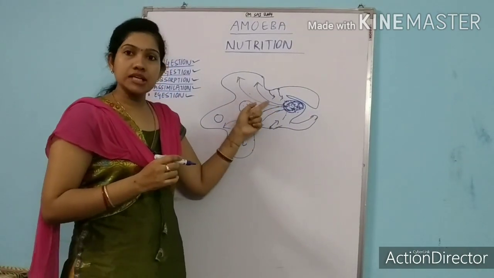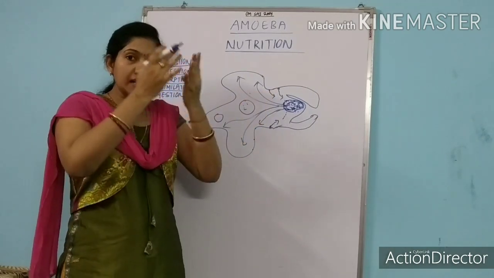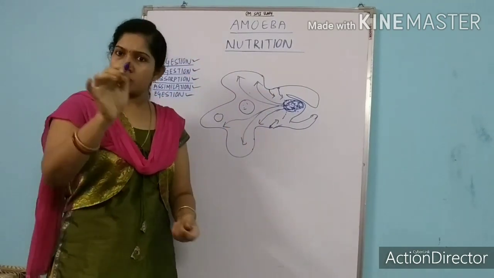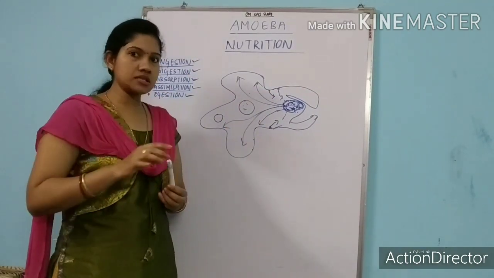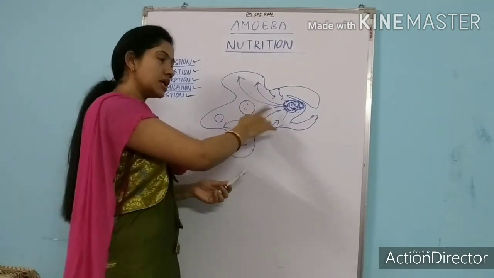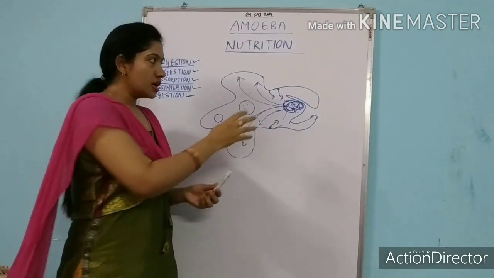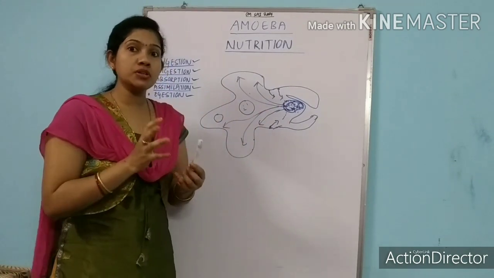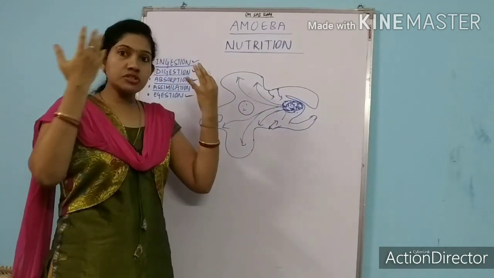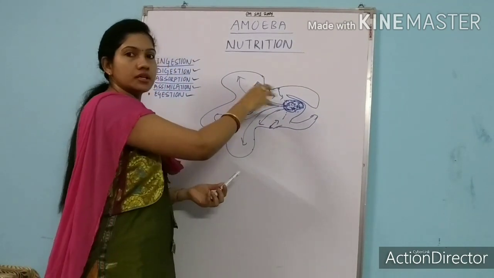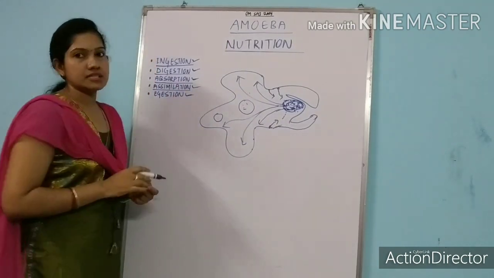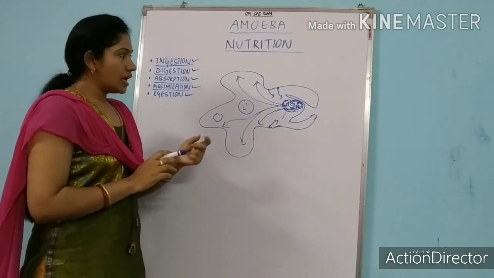This energy released by the food particles gets assimilated throughout our body, as we have studied in the digestion part in the last class, if you all remember. The same here. Assimilation means the energy produced from the food particle will be distributed throughout its body. This process only we call assimilation. Okay. Now